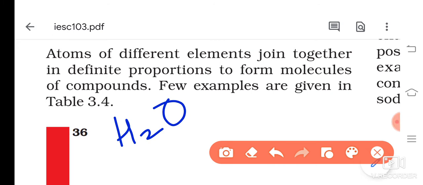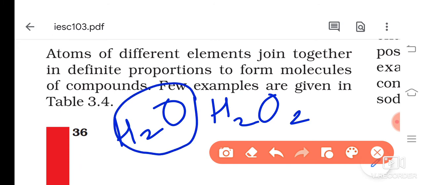If I go for water, H2O, what is the proportion here? Two atoms of hydrogen and 1 atom of oxygen. Now instead of this, if I write H2O2, will it be water? No, this won't be water. Definite proportion: if I change the proportion, this will be different. This is hydrogen peroxide. It won't be water. That is the meaning of definite proportion.